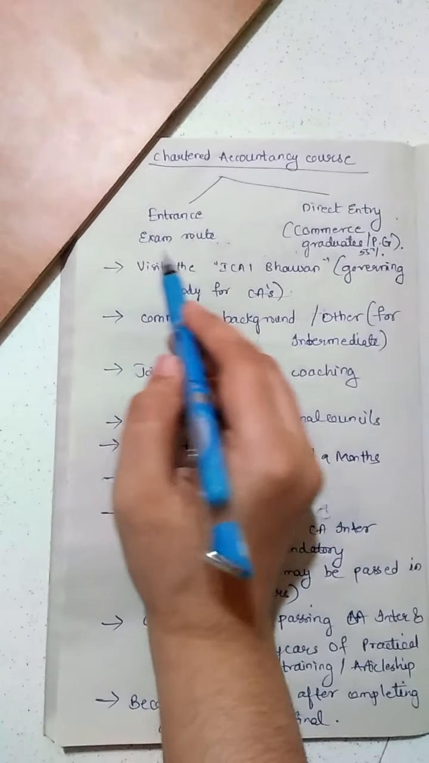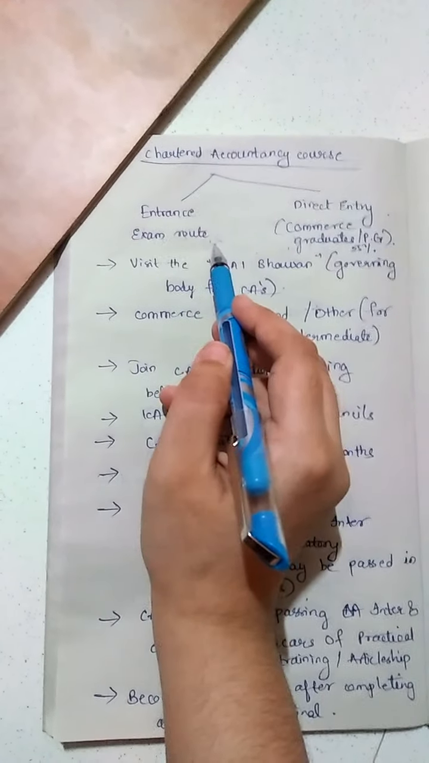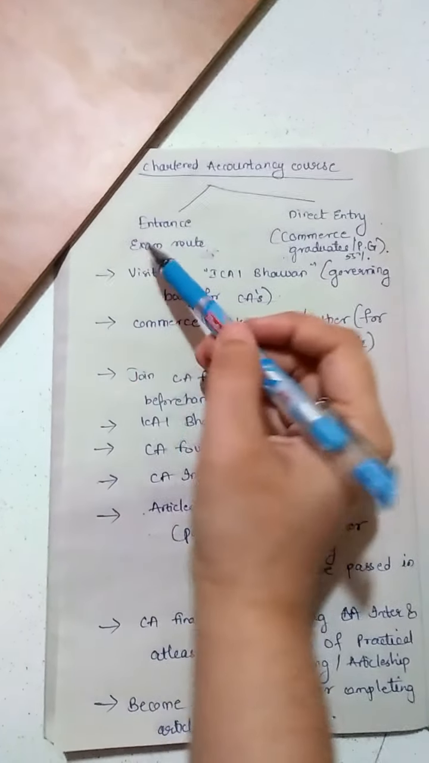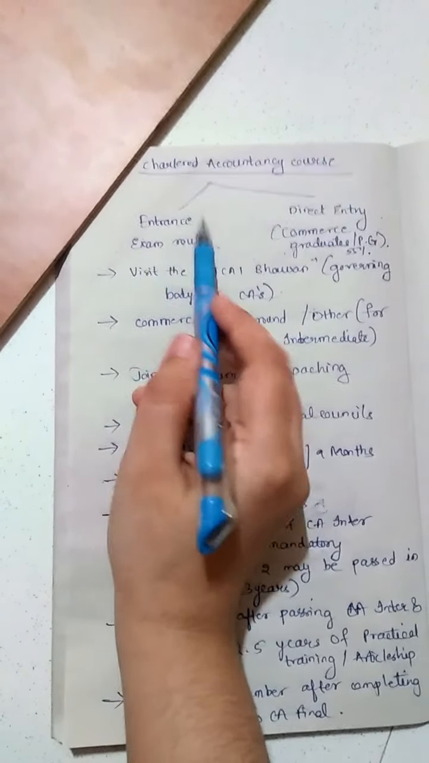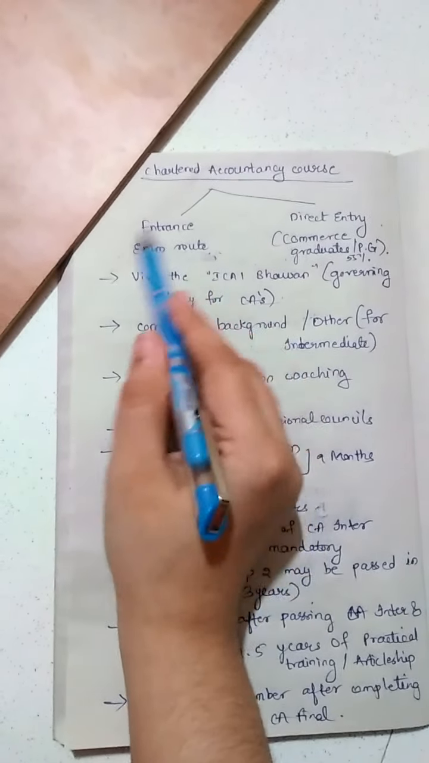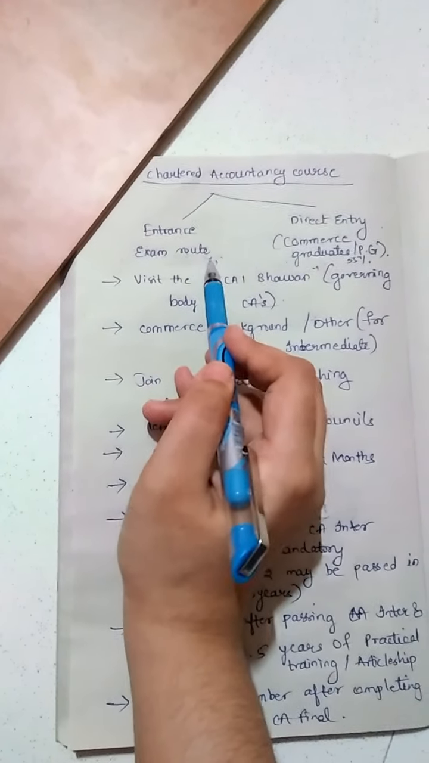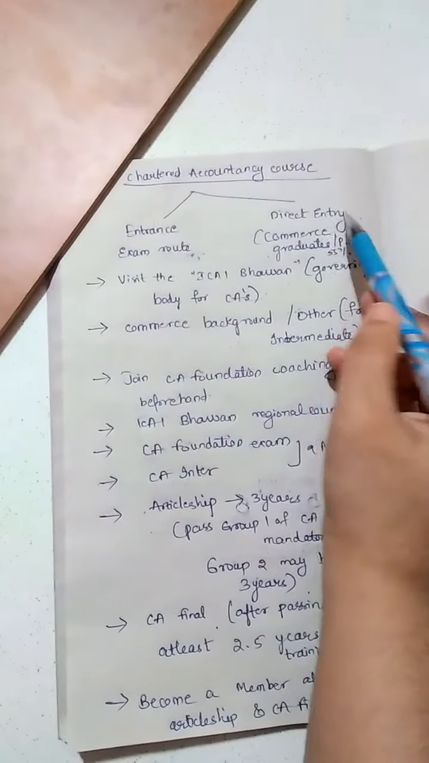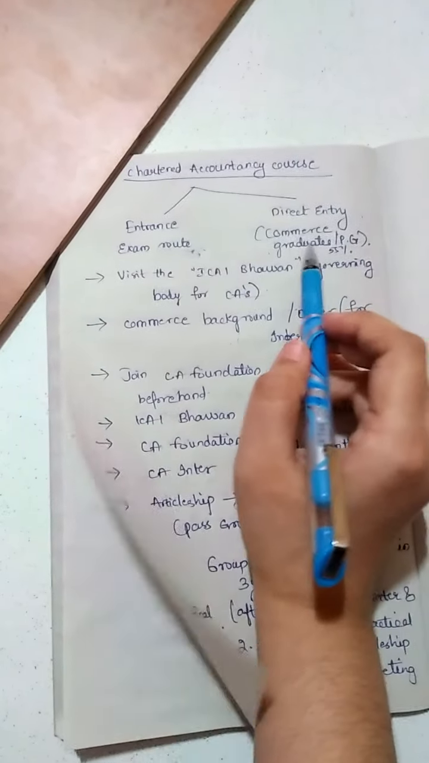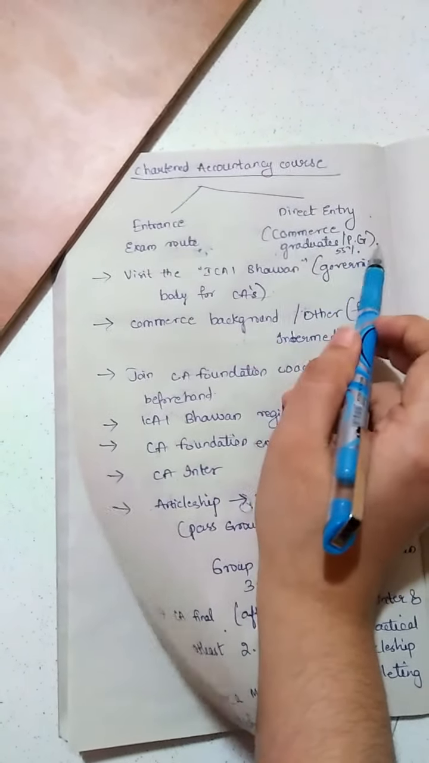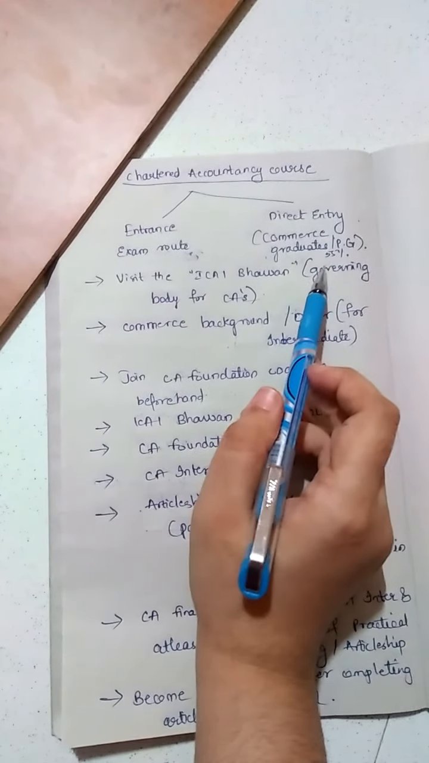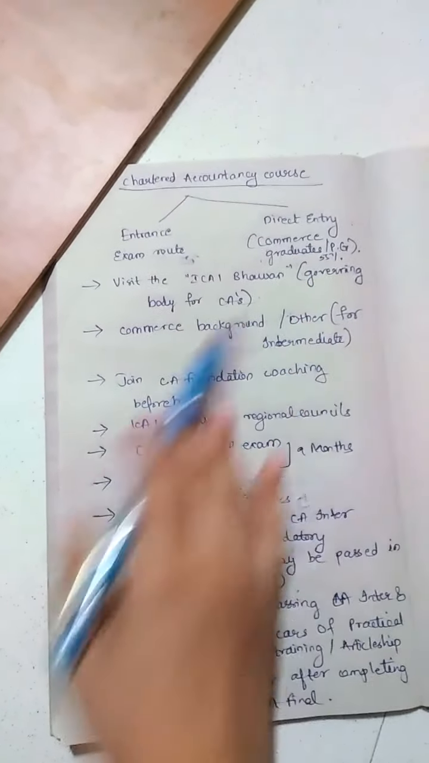In the entrance exam route, first you must complete the 12th or the intermediate exam, second year. After completion of intermediate, you need to write the entrance exam, the CA foundation. In the direct entry route, you must be a graduate, a commerce graduate or postgraduate. There are certain criteria like 55% and so on.